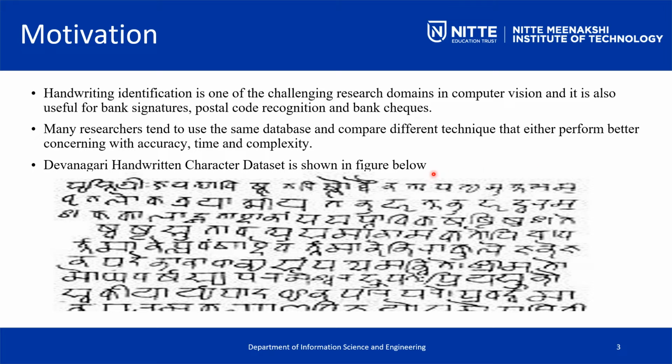Now if you look at the Devanagari dataset that we have taken over here, you see ya, ya, ma, and all these more or less look similar. We know English, Hindi or Sanskrit, so we are in a position to tell that this particular letter means this. But if you look at all of these here, they more or less look the same.